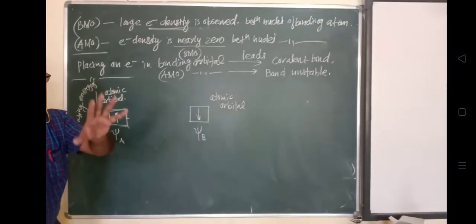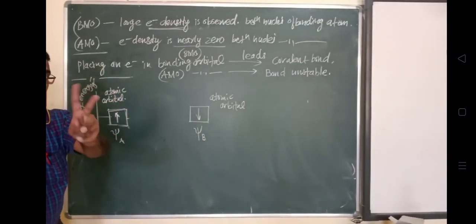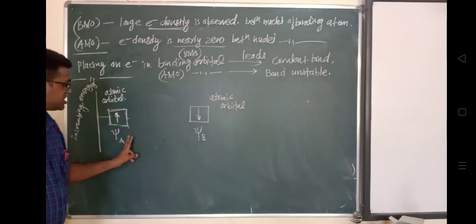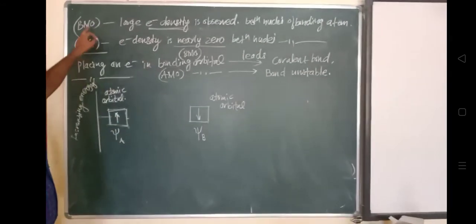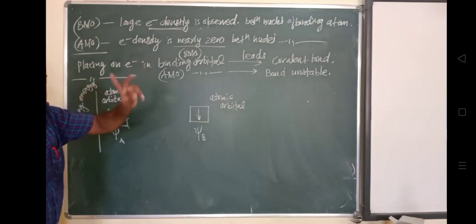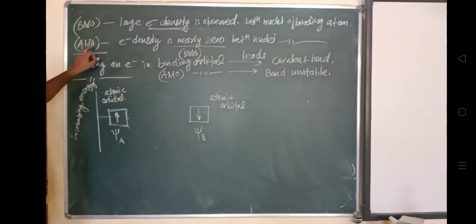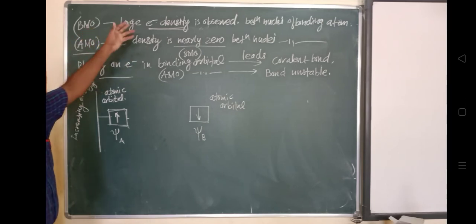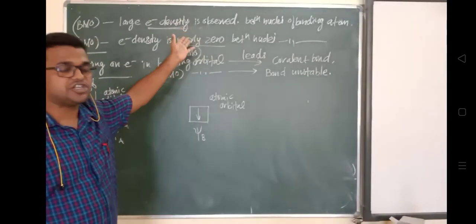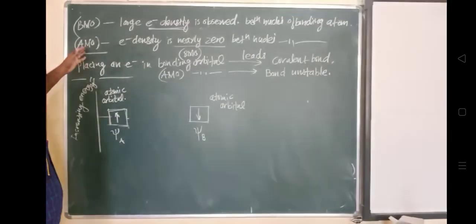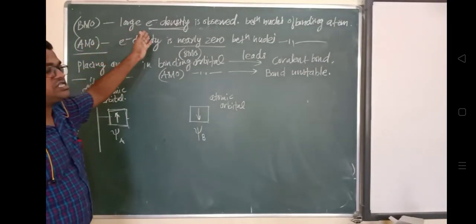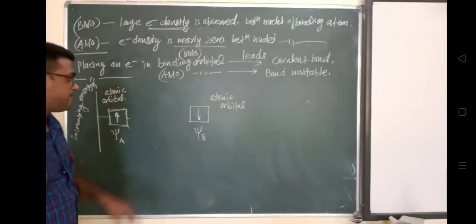Whether it is a bonding or anti-bonding molecular orbital will be stated by this minus sign. The minus sign represents that it is forming an anti-bonding molecular orbital, and the electron density is nearly zero. That's why I have not shown any electron here, because they will cancel each other.